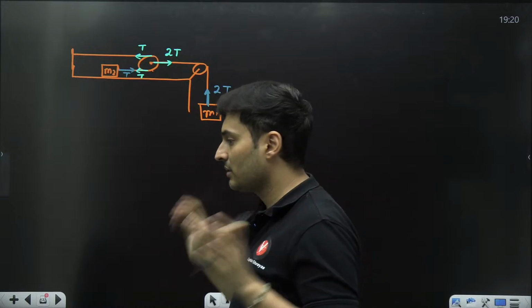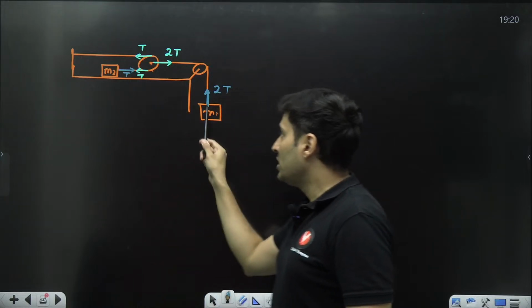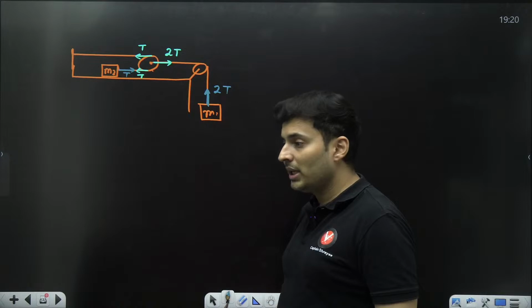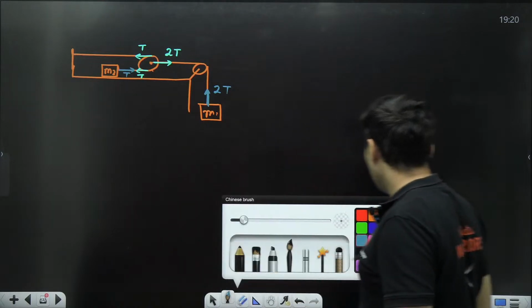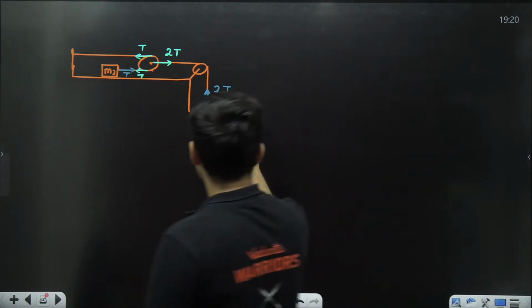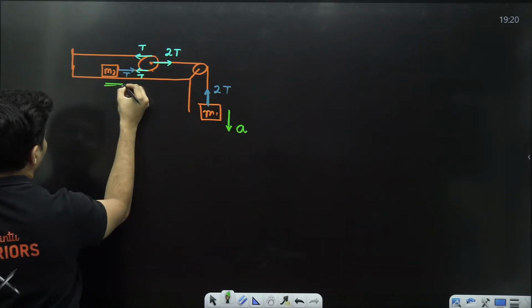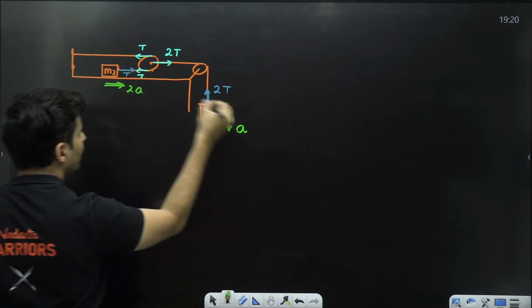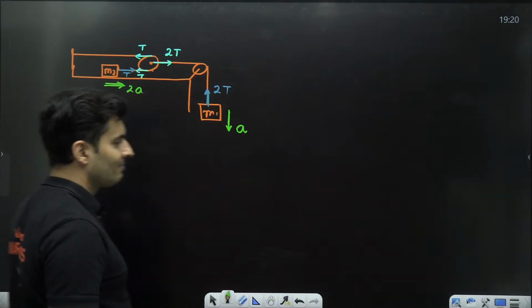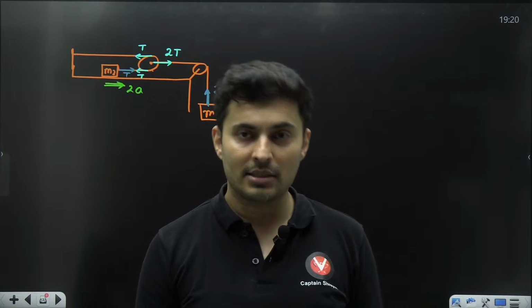Just keep it as it is. See the tensions. Here it is T, here it is 2T. The accelerations will be exactly inverse, which means if this acceleration is A, M2's acceleration will be 2A. Tensions are 1:2, accelerations will be 2:1. Such a simple trick, guys.